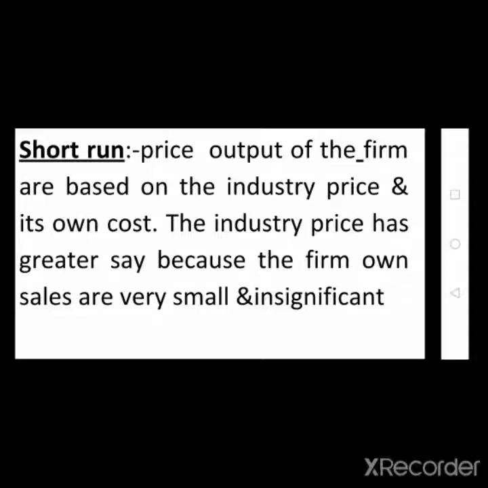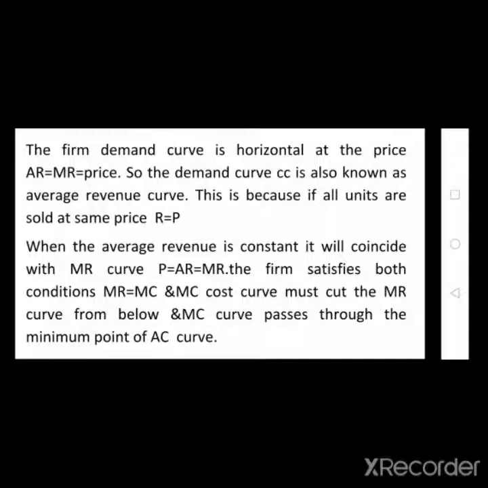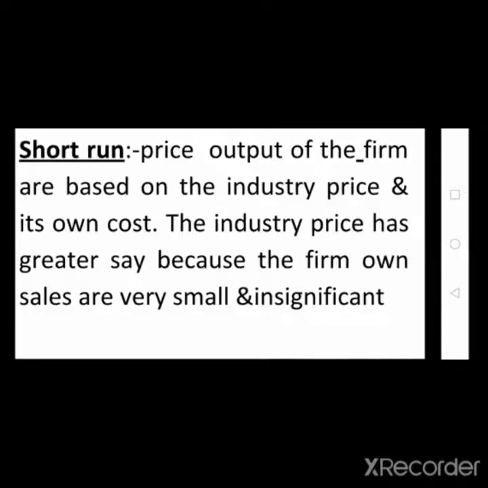So what is the price output determination in a perfect competition, in a short run as well as in a long run? Price depends upon the cost of production; the company fixes a particular price for the product.